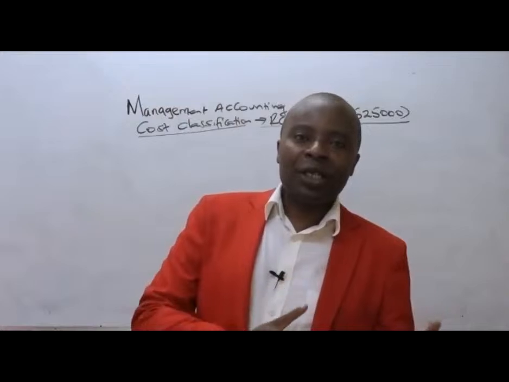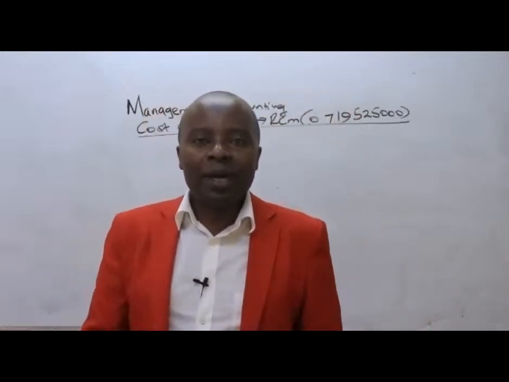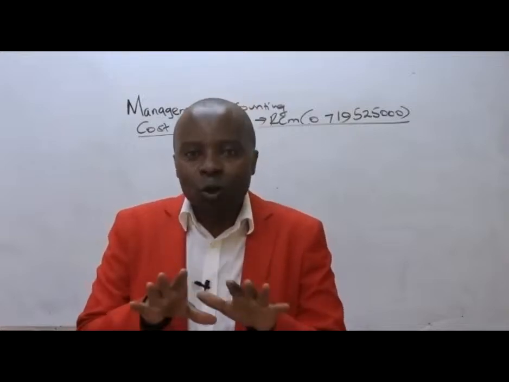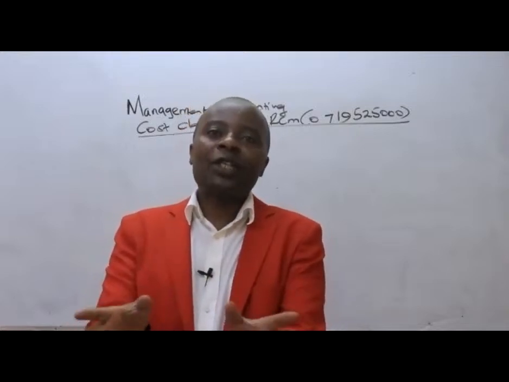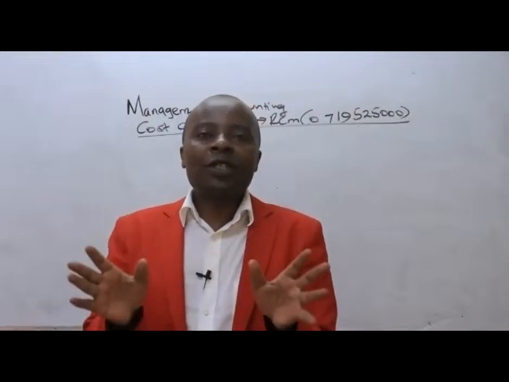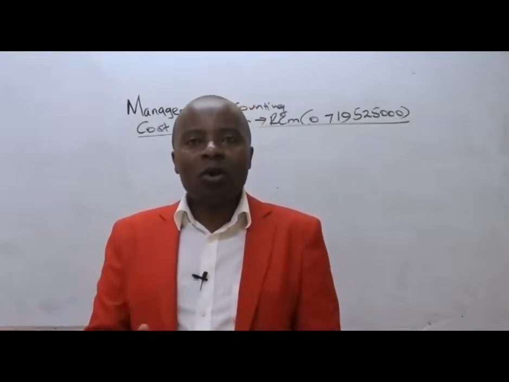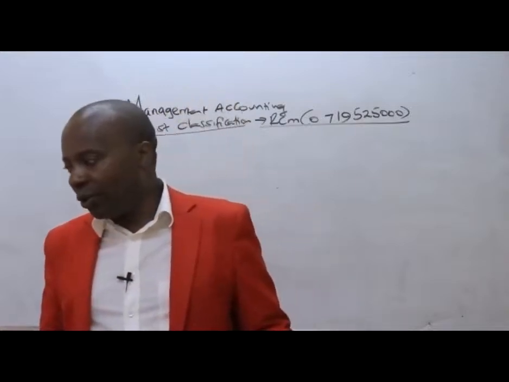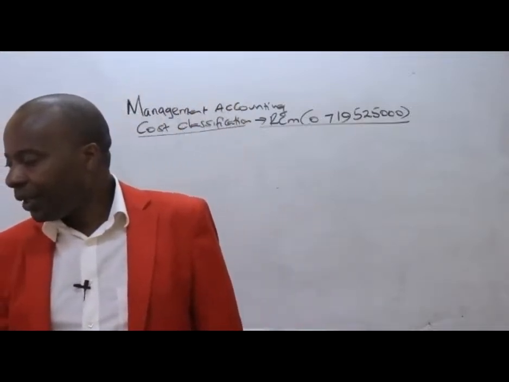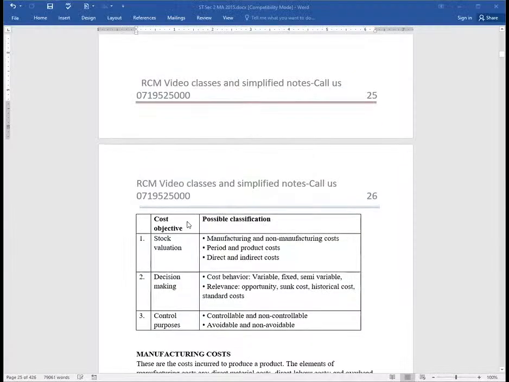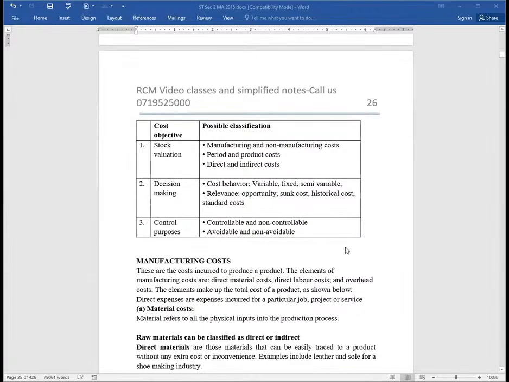And then, of course, as you shall be seeing later on, non-controllable costs, ladies and gentlemen, are those costs that management have got no say whatsoever as regards to them. And of course, all fixed costs are non-controllable or uncontrollable. Now, ladies and gentlemen, here we are. In terms of controllability, we shall also be having some other classifications like avoidable, I can avoid this cost, non-avoidable, etc. Now we look at these buckets of classification, where we shall start with the first one, which is the manufacturing cost.